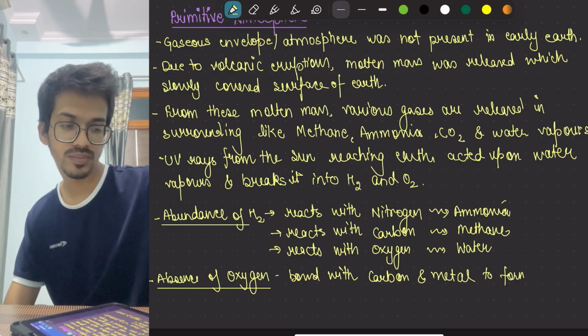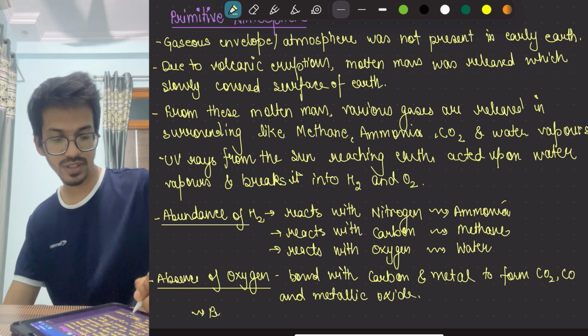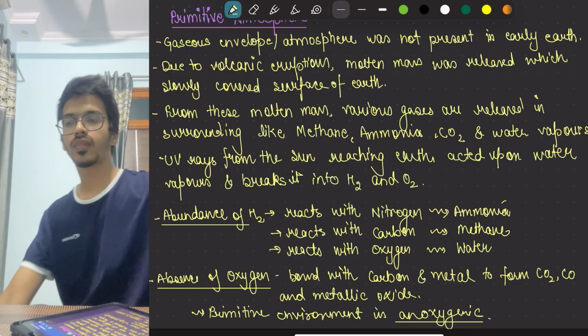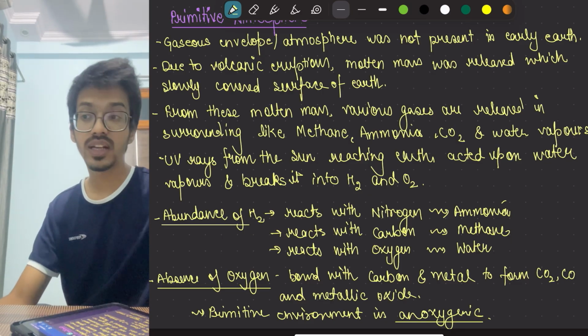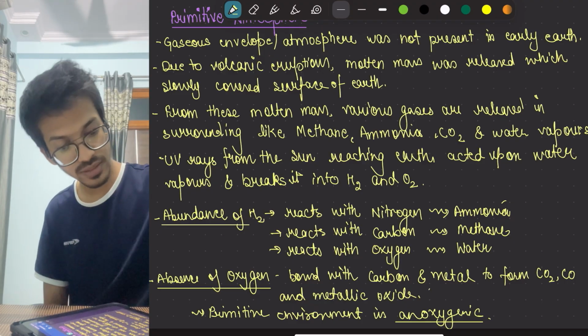So the primitive environment is anoxygenic. And absence of ozone layer, because free oxygen is not present, no ozone layer.